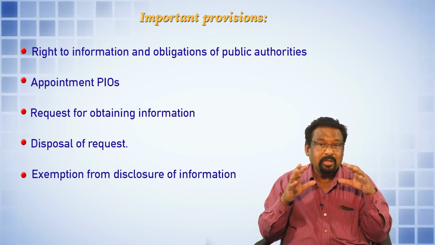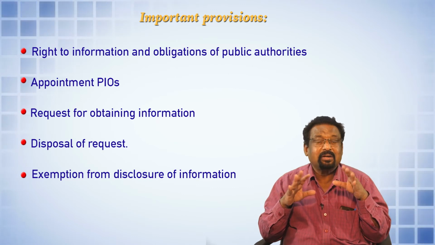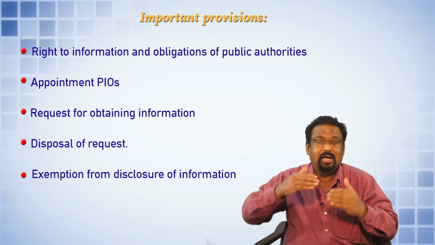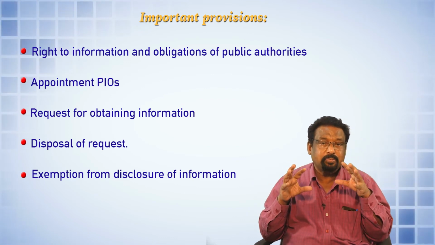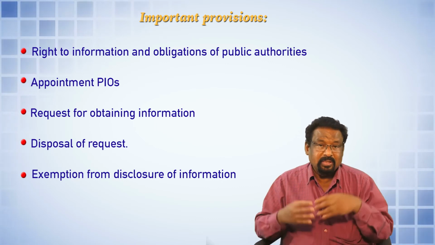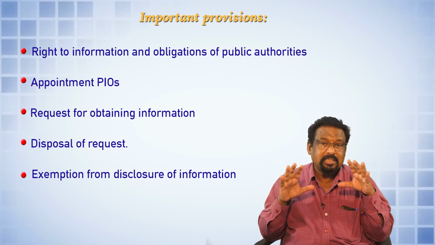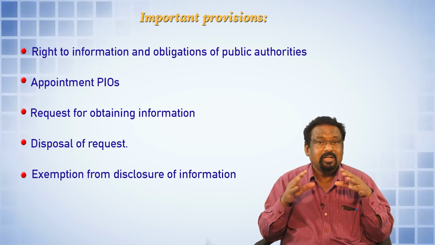Then the manner of disposal of the request is also provided, within 90 days or within 30 days, whatever the case may be. There are appeal levels also. So the timeline and the manner of disposal of the request are provided in the act. And finally, what information is exempted from disclosure. If the information is found to be very confidential, then the public authority need not disclose it, but those things are provided in the act also. So that is, in a nutshell, what the Right to Information Act covers.